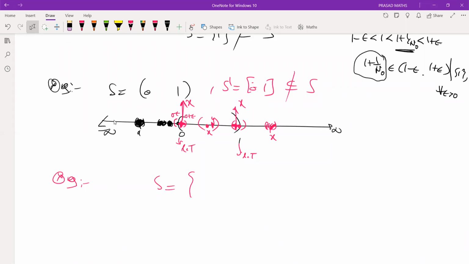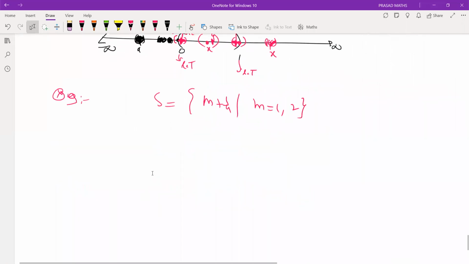So suppose I take the set of m plus 1 by n, where n is a natural number. What is my derived set? Is it closed or not?